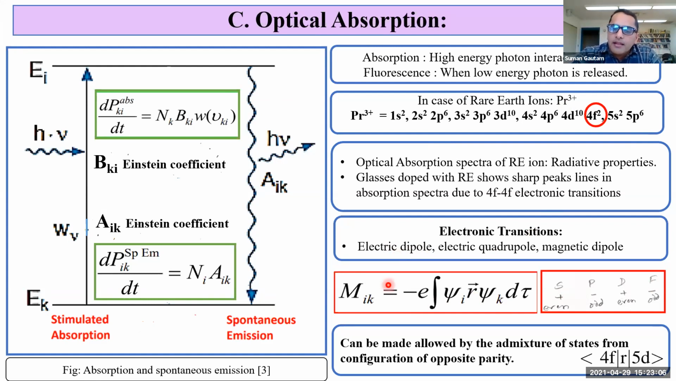However, electric dipole can also be made allowed by the admixture of states from a configuration of opposite parity. So we can admix the states of 5d and 6s orbitals.